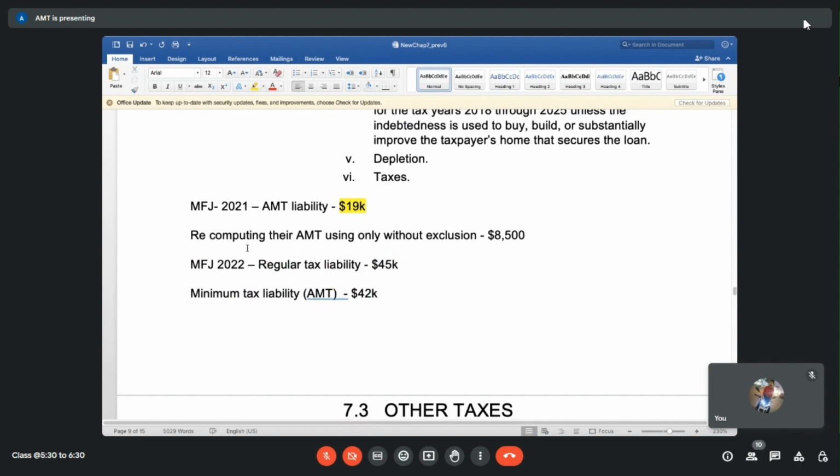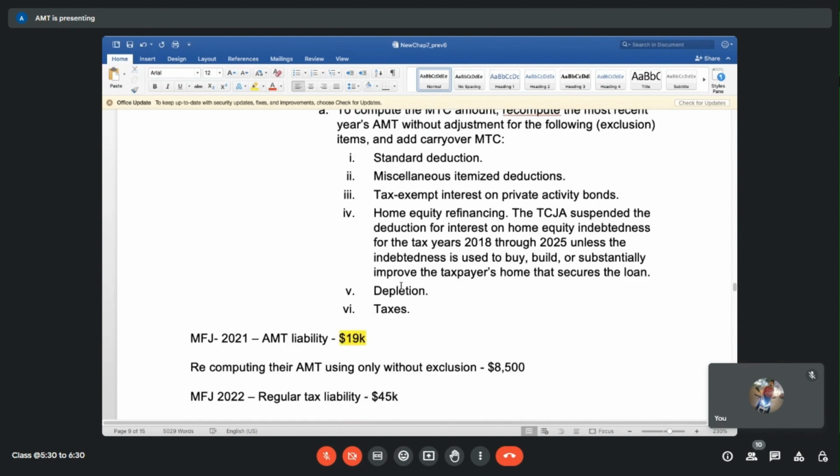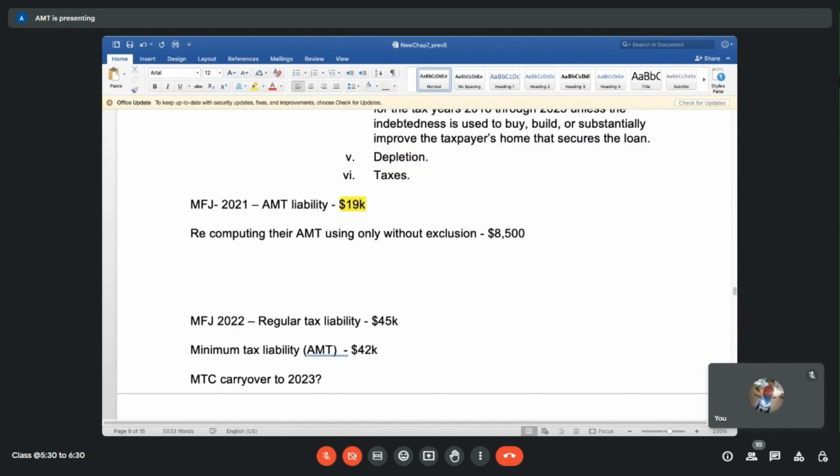Hey, last year you had paid 19,000 in AMT taxes. Take advantage of that. How will you take advantage of that? You cannot just reduce the entire 19,000 from this 45,000. So this is called minimum tax credits. So what is the difference between AMT regular and AMT without exclusion?